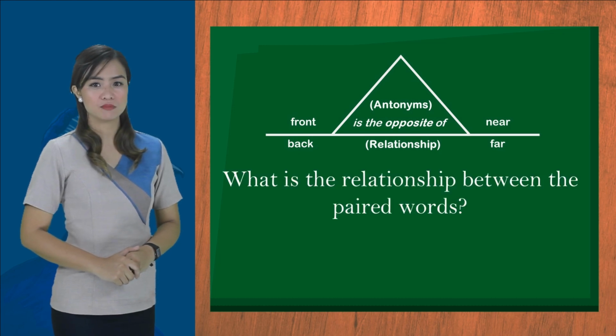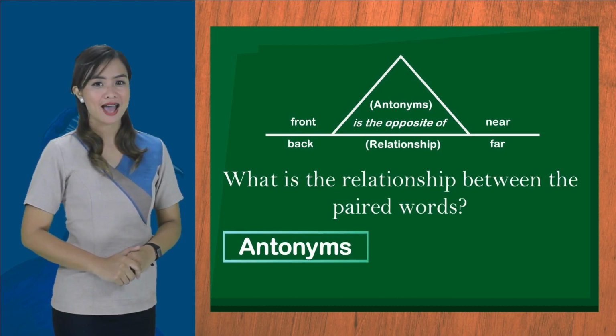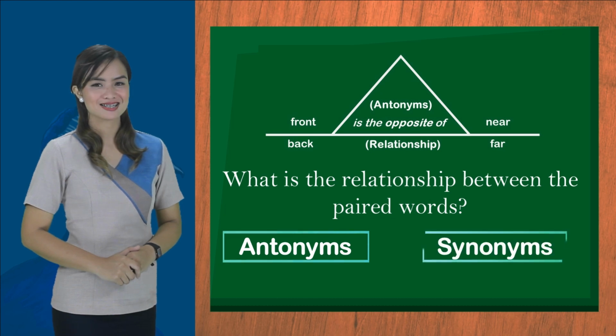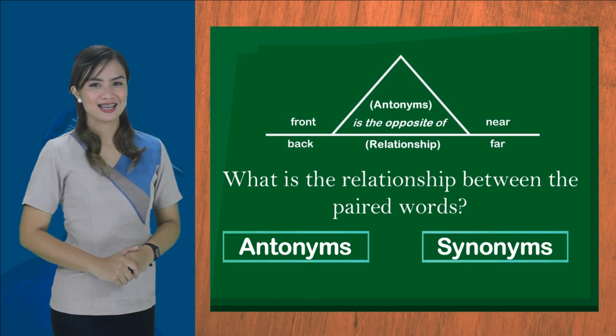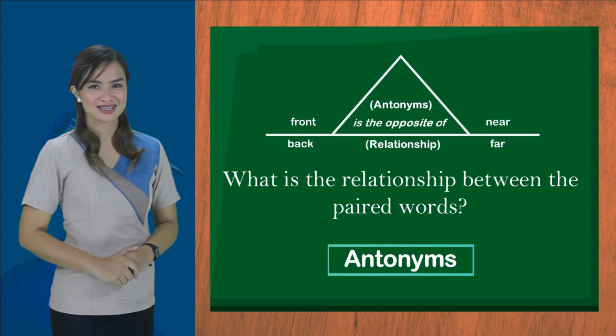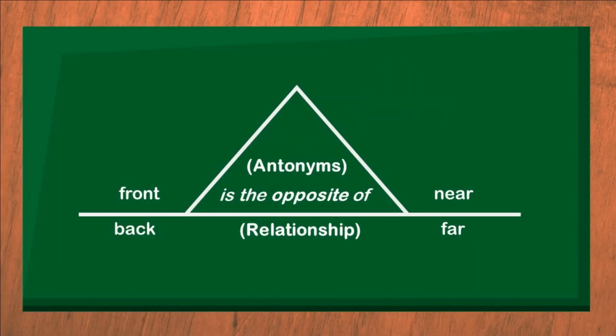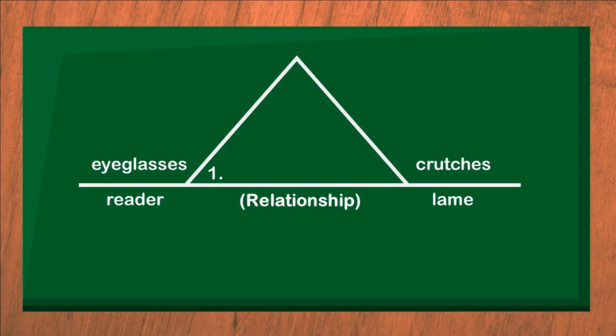What is the relationship between the paired words? Antonyms or synonyms? That's right, antonyms. The diagram tells us that front is to back as near is to far are antonyms. Are you ready? 1. Eyeglasses is to reader as crutches is to lame.